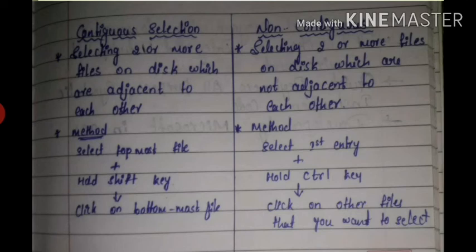Method for contiguous selection: first click on the topmost file, hold the shift key, and click on the bottommost file. Steps for non-contiguous selection: select the first file, hold the control key, and click on the other files that you want to select. For contiguous selection, we use the shift key. For non-contiguous selection, we use the control key.